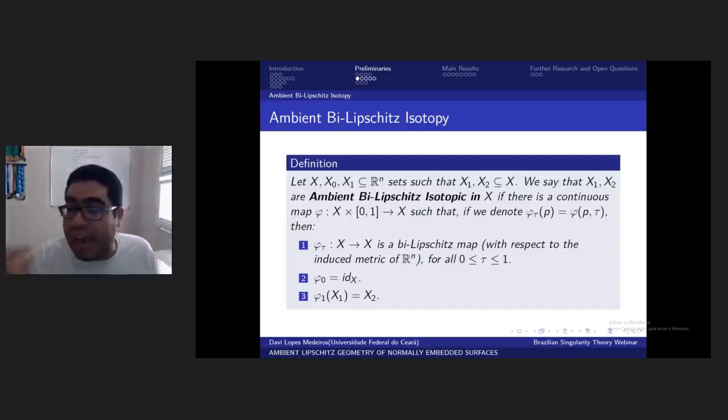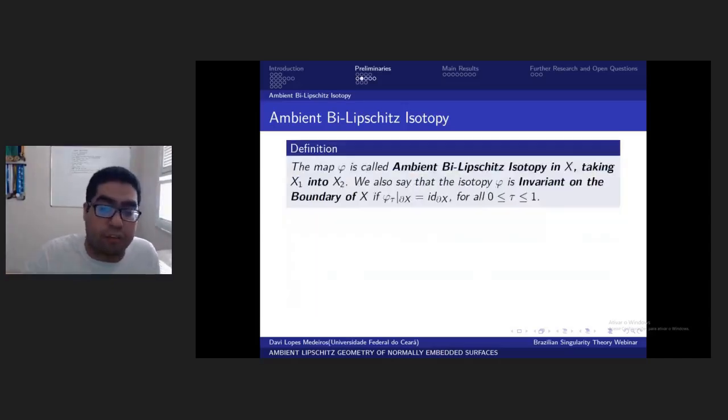The phi_0 is the identity map on X, and phi_1 of X1 is equal to X2. Okay, and the map phi is an ambient bi-Lipschitz isotopy in X, taking X1 to X2.